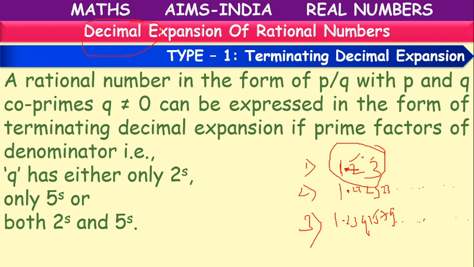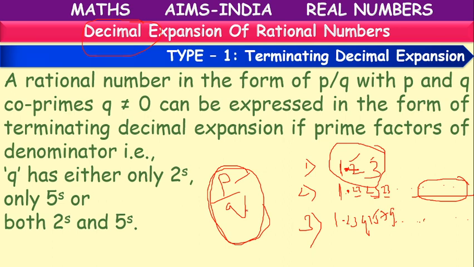After some places, its value will stop. That is a terminating decimal. In the second example, 1.232323 and so on, it is not terminating. Actually, how do we get a decimal? Suppose we have a rational number, if I divide the numerator with the denominator, I may get a decimal in these forms. But the last one cannot be expressed as p by q. The first one and second one can be expressed as p by q.